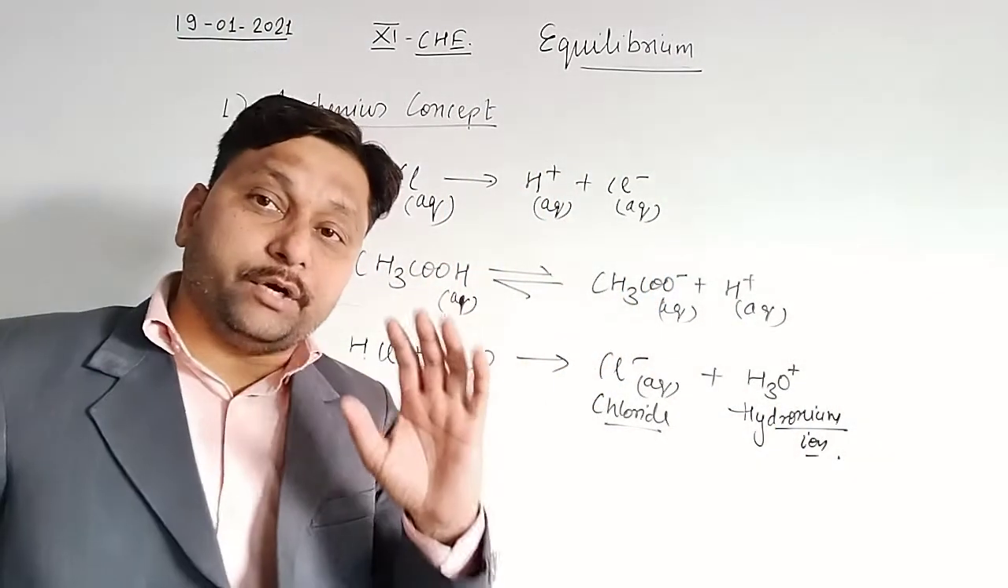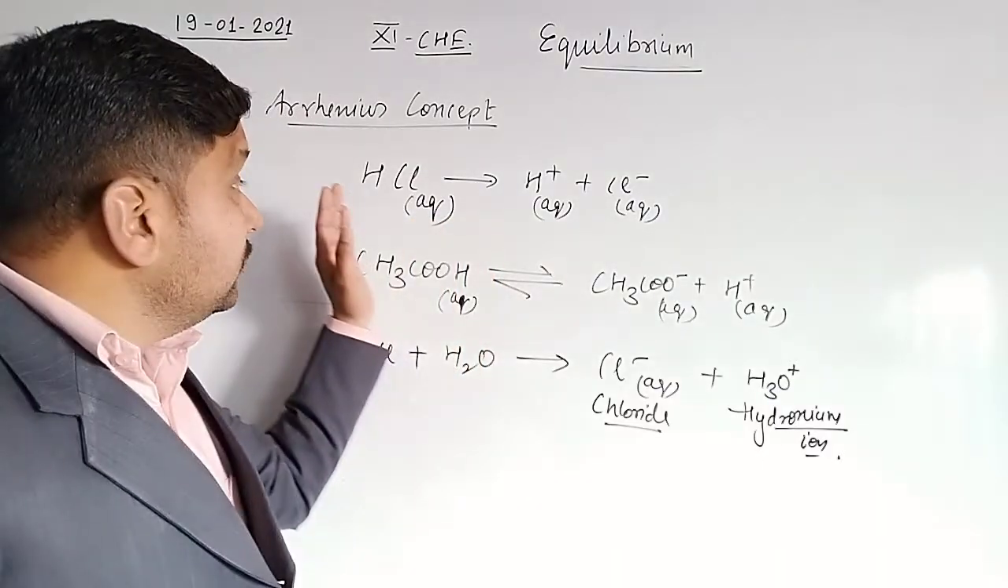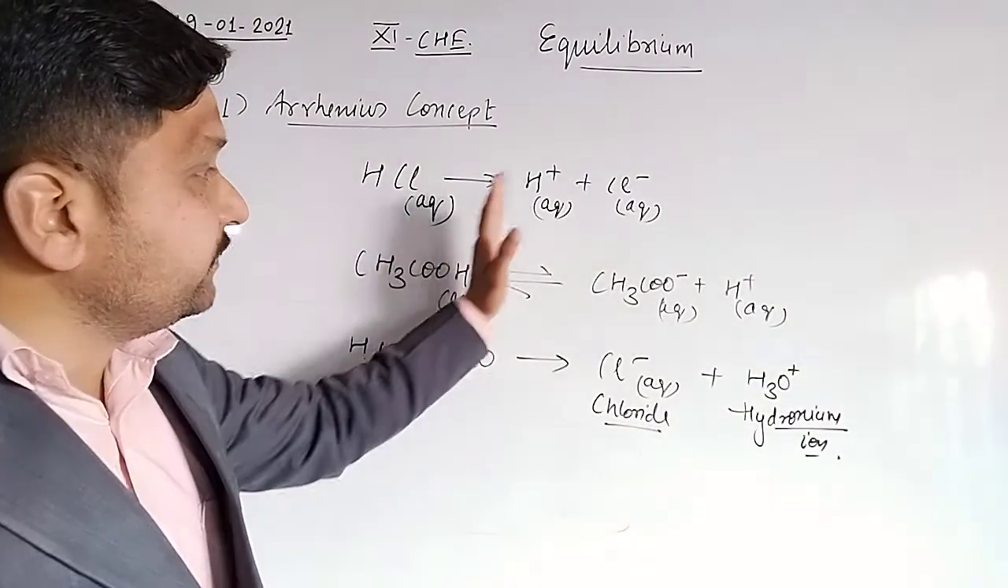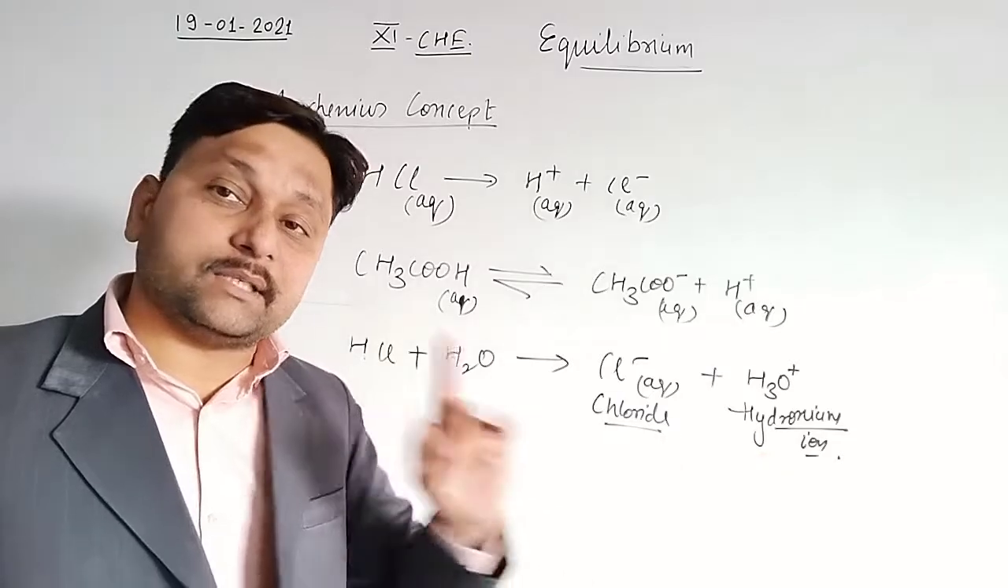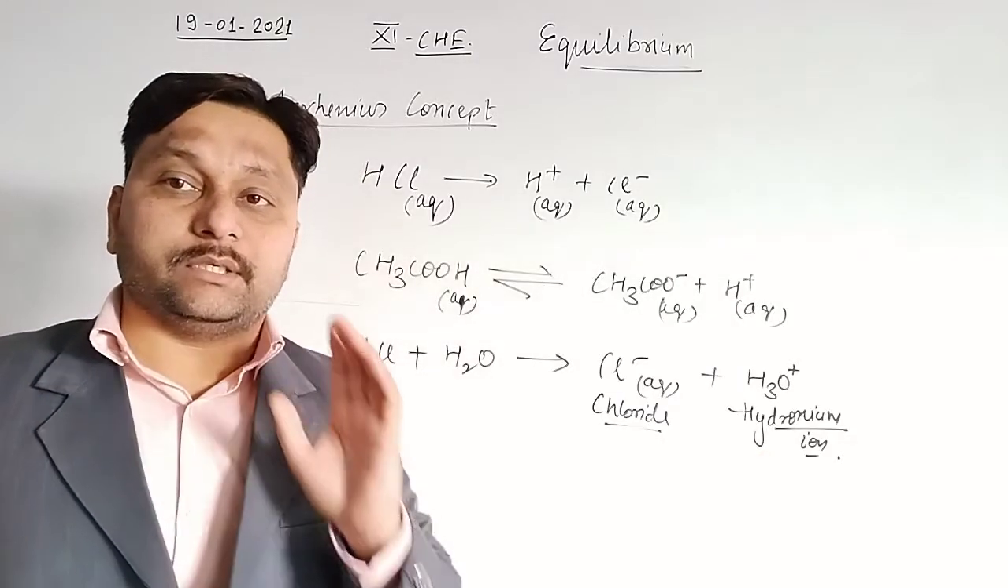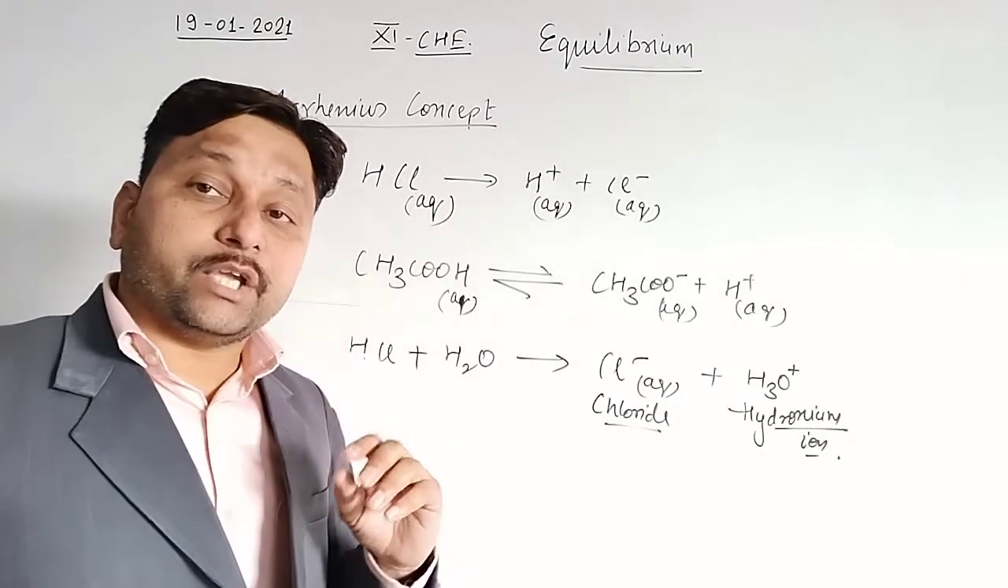Clear? So according to the Arrhenius concept, acids are those which have the tendency to furnish hydronium ion or hydrogen ion when dissolved in water. Clear? Now we are talking about the base.